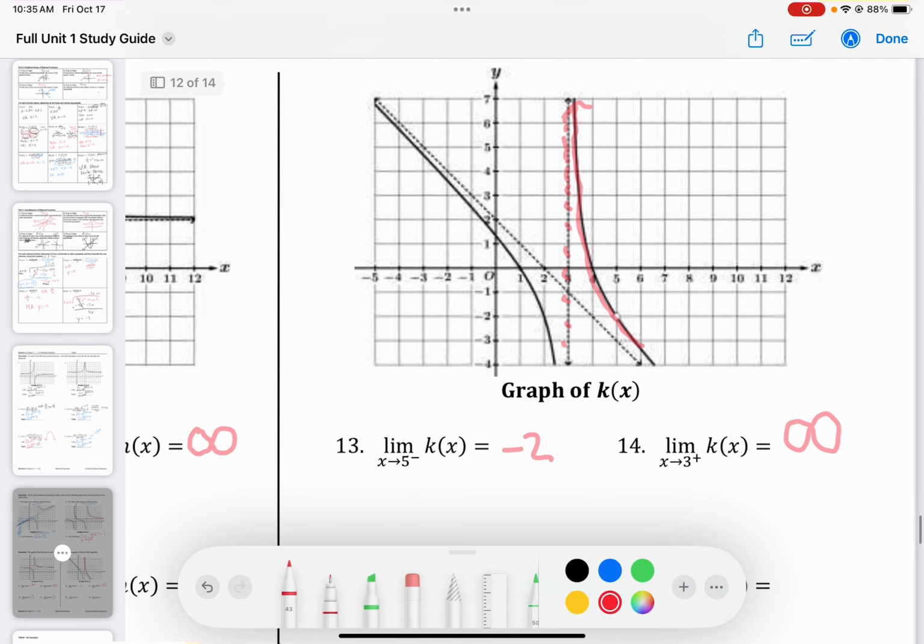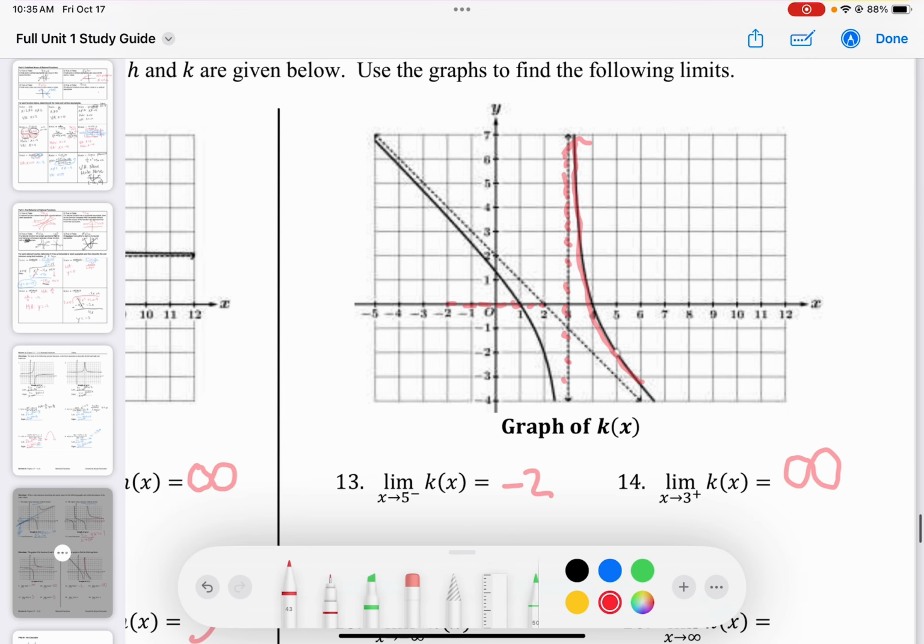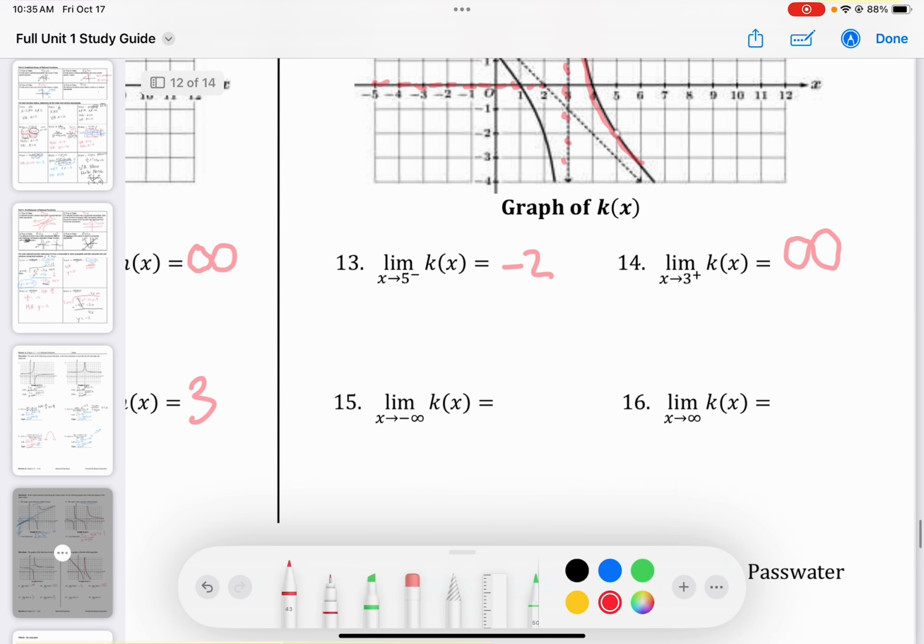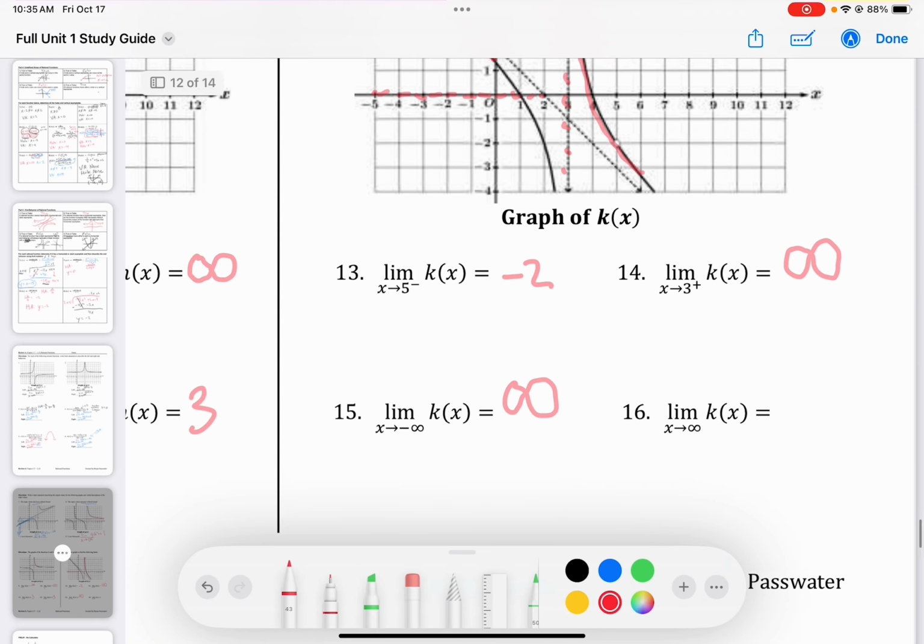What happens as k of x approaches negative infinity? So what happens as we go this way forever? What's our end behavior? Well, we're going up. So this is going to be positive infinity.